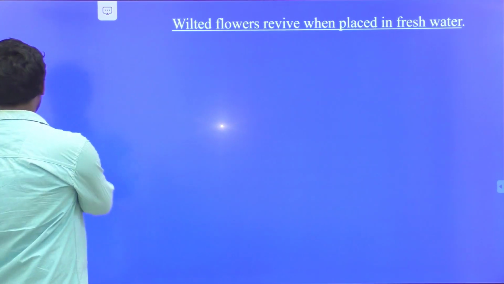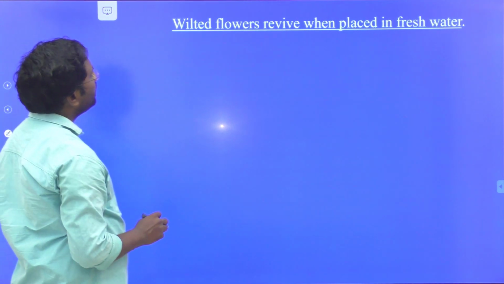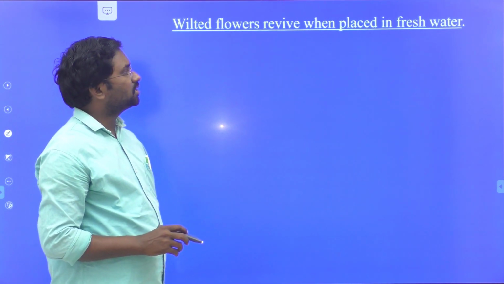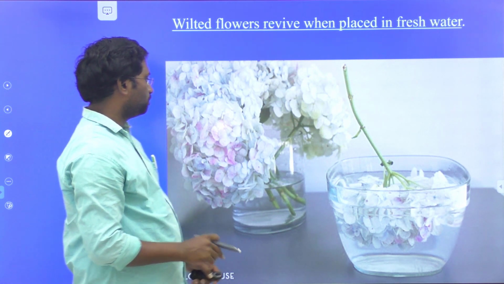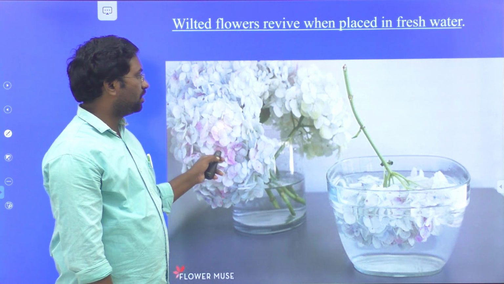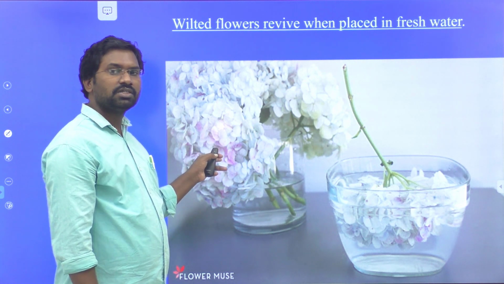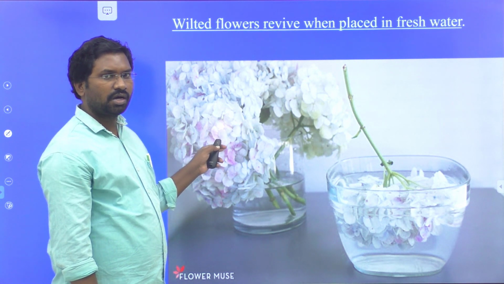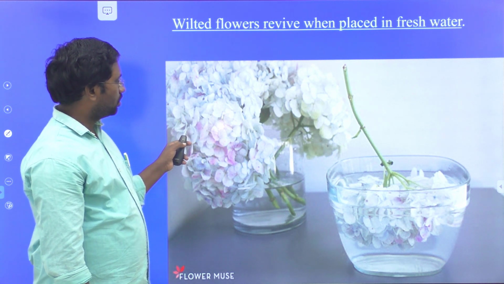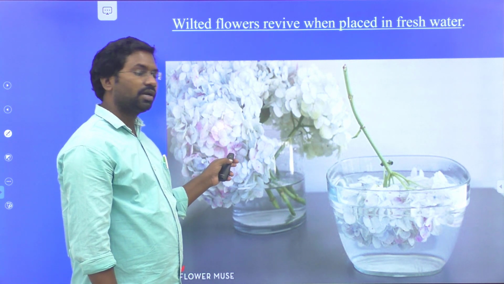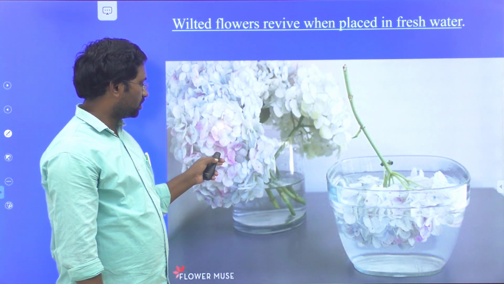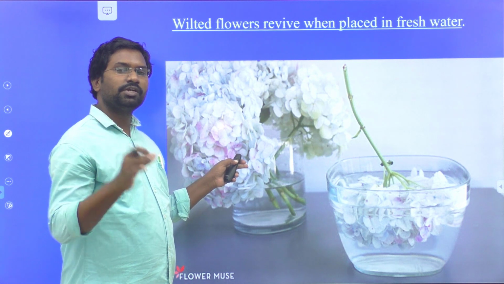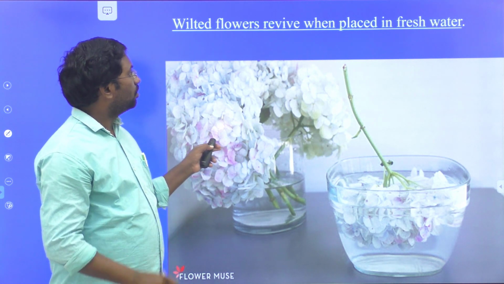Let's see another example of osmosis: wilted flowers revive when placed in fresh water. Look at these flowers, which are very wilted, without blossom or freshness. In regular life we go to the market and see many flowers, and the flower makers always pour a little water on the flowers. To attain freshness, we keep the flowers in a beaker with some water. Therefore an osmosis process takes place.